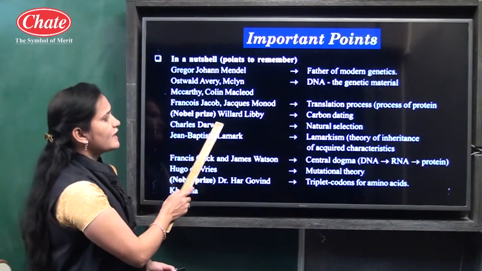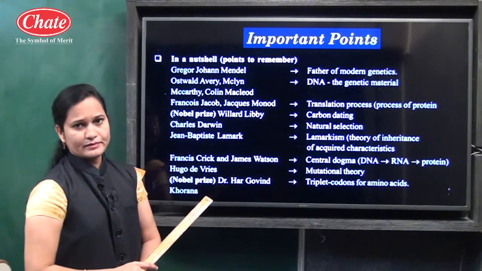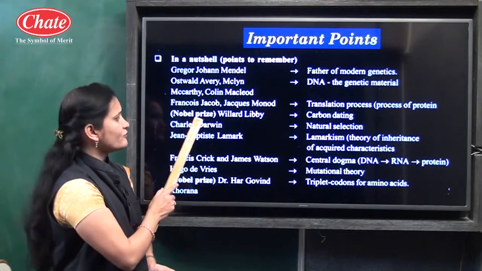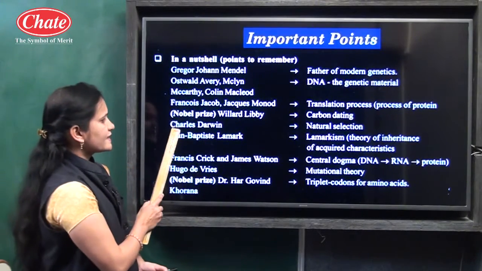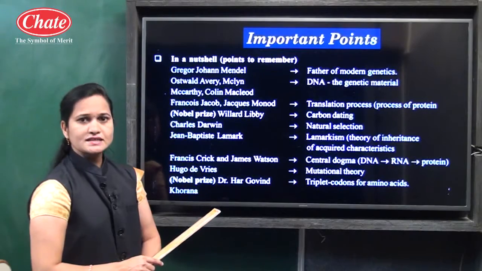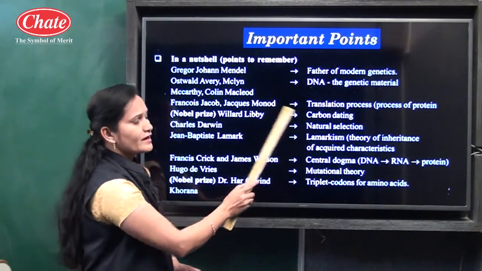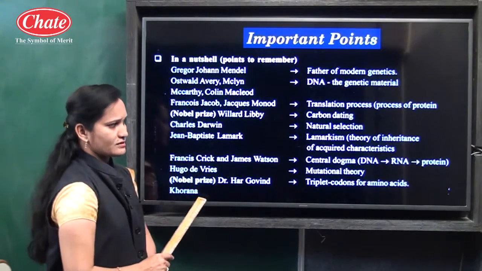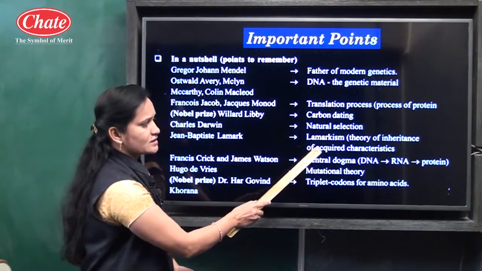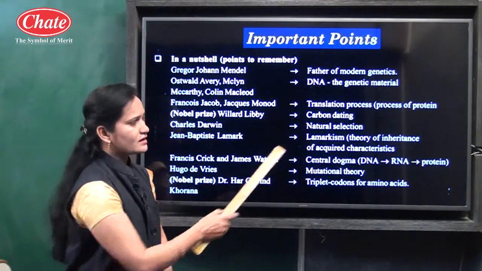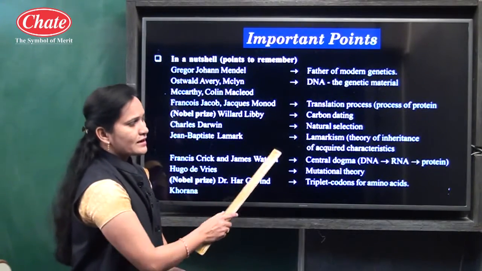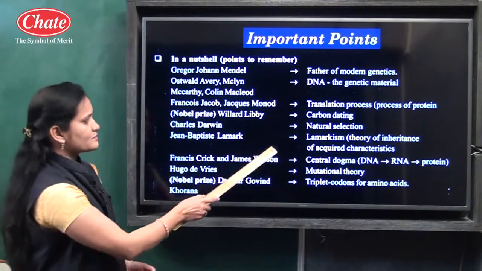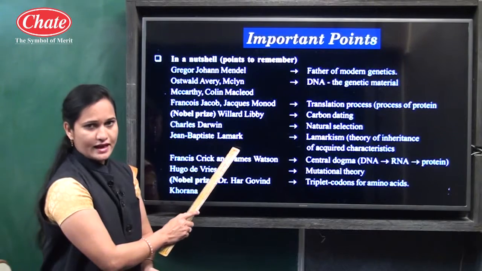Willard Libby invented the carbon dating method, and for that purpose Willard Libby has been awarded the Nobel Prize. The next scientist is Charles Darwin. Charles Darwin proposed the theory of natural selection. The next scientist is Jean-Baptiste Lamarck. The theory of inheritance of acquired characteristics. What is the name of this? Lamarckism. Lamarckism means the theory of inheritance of acquired characteristics, and it is proposed by Jean-Baptiste Lamarck.